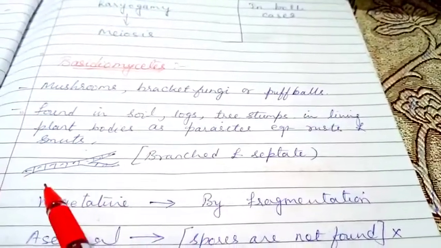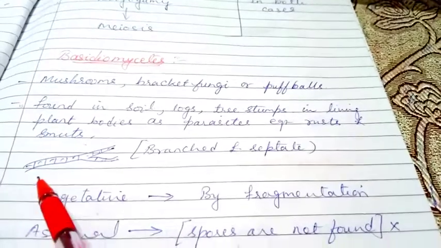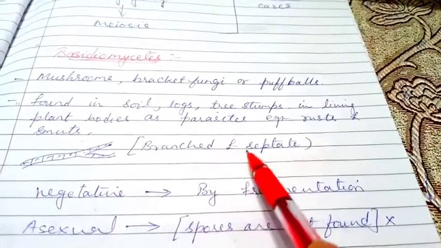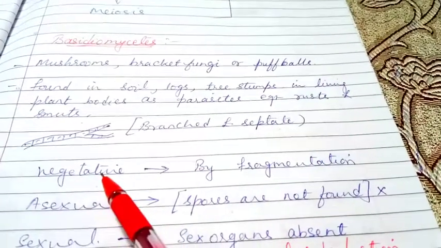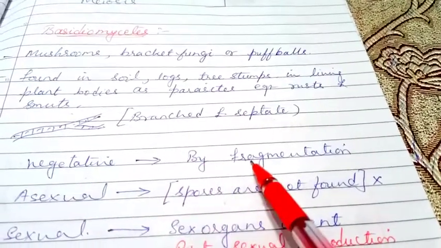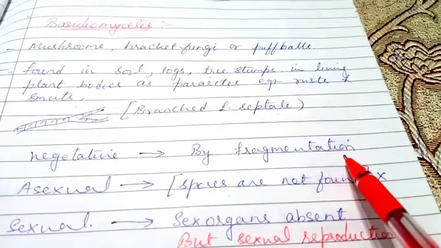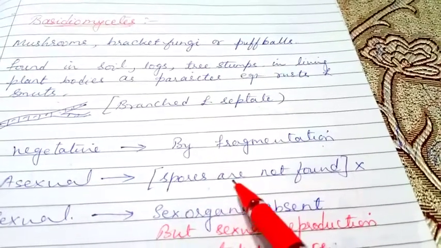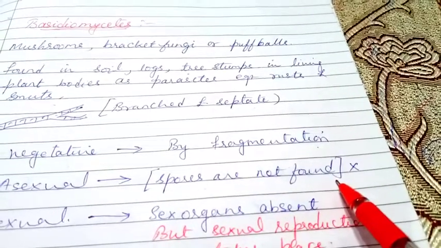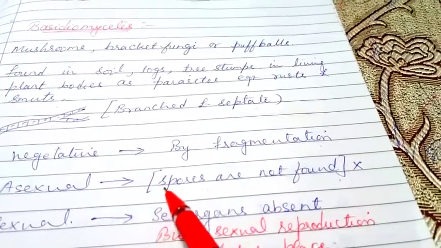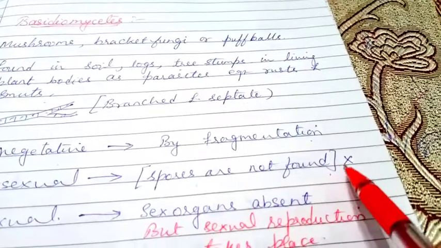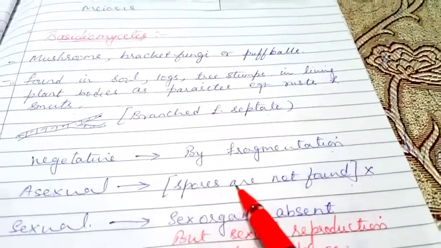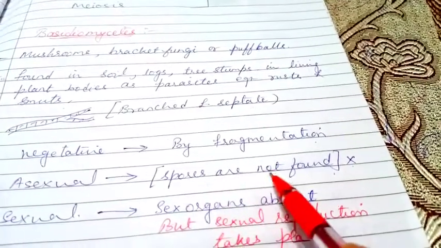If you want to see the structure, again you can see septa are present, branches are present, so we can say branched and septate. Vegetative reproduction takes place by fragmentation. Asexual reproduction takes place by spores, which are not found. So we can say that in asexual reproduction, spores are not found. I put a cross over here. That means asexual reproduction cannot take place through spores.